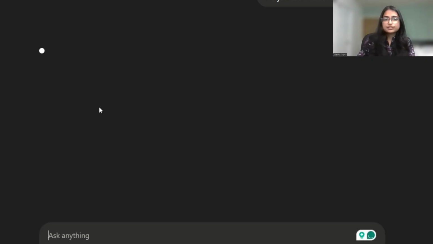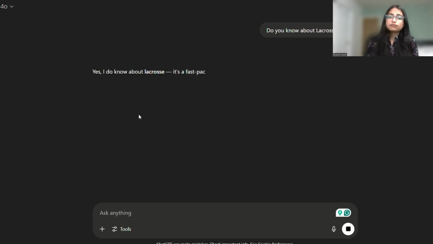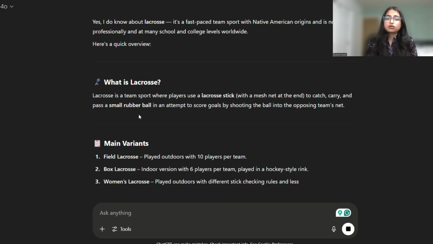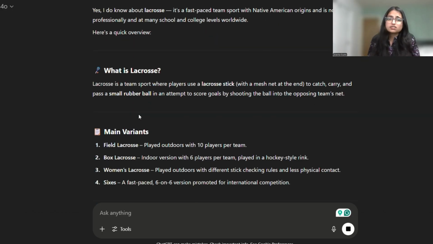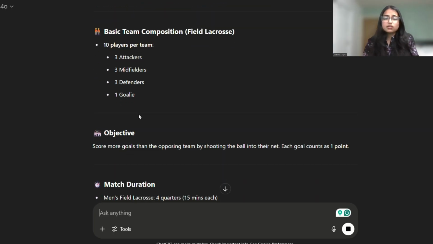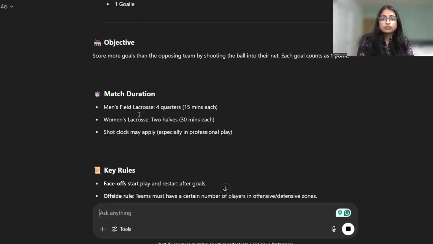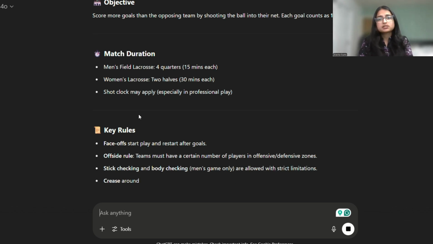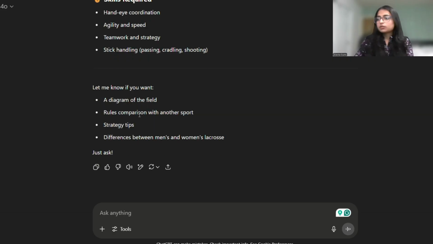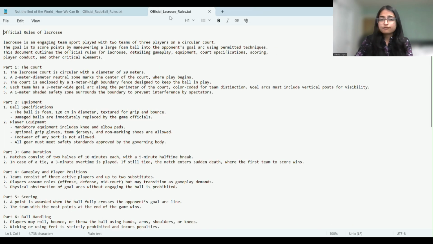And over here, we see that ChatGPT is well informed about this sport, outlining field lacrosse, box lacrosse, and a lot of rules that it indicates, like key rules and the components of this sport. So this is expected, right? Because it is trained on this. Now we'll just upload our text file of